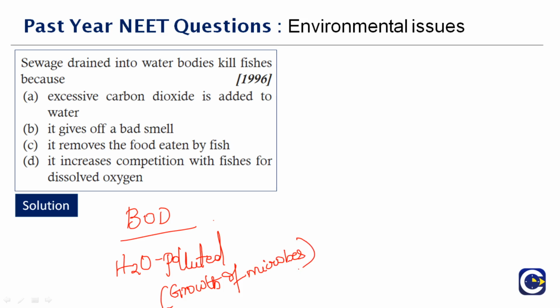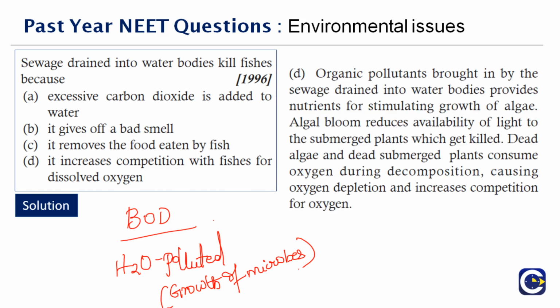So there is a competition between the microbes and the fishes. Not just fishes, the aquatic organisms. Who wins here is the microbes, because they are on the top surface and have predominant access to the oxygen, and the ones surviving in the water underneath will not have oxygen to survive, and thereby die. Therefore, the right answer to this question is option D.